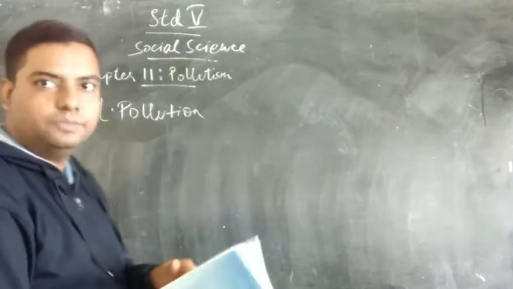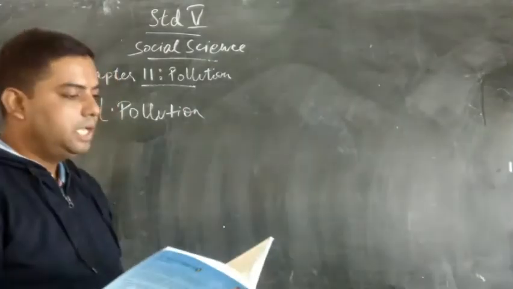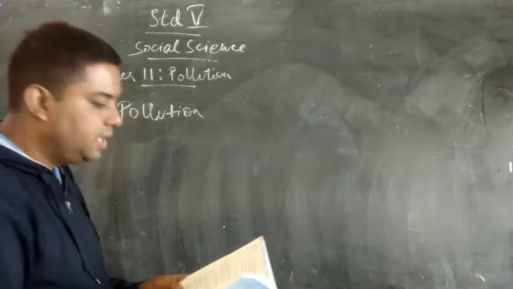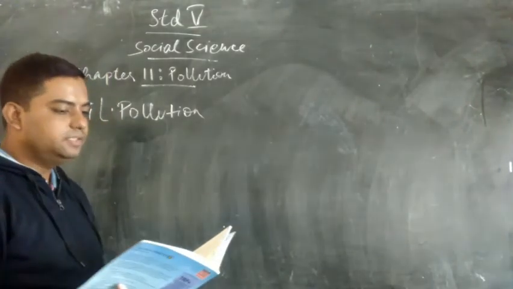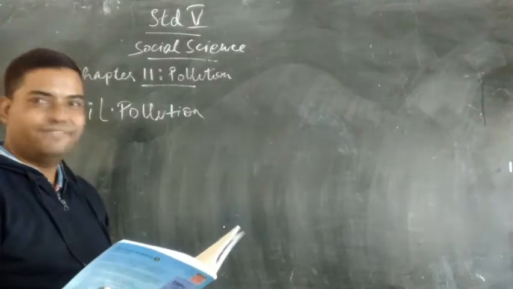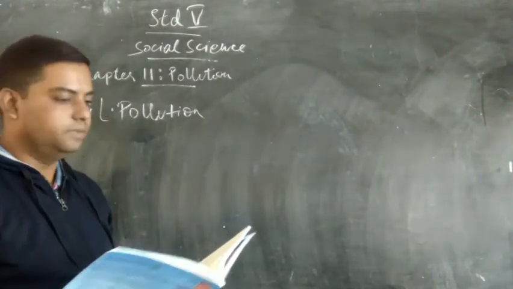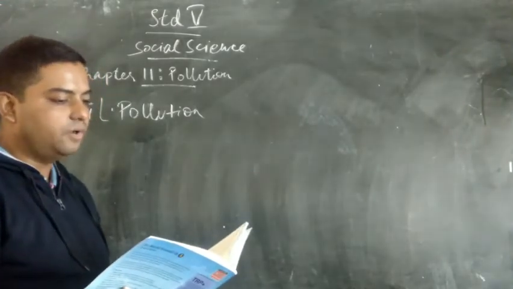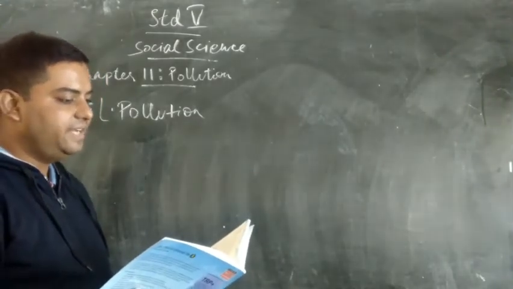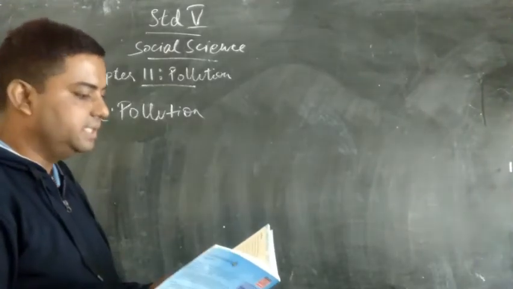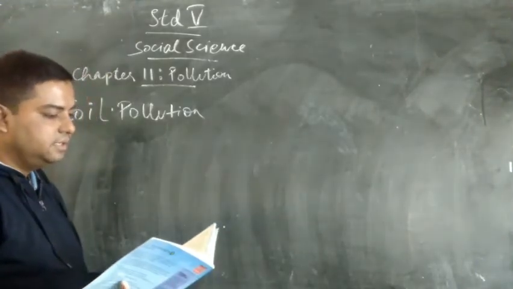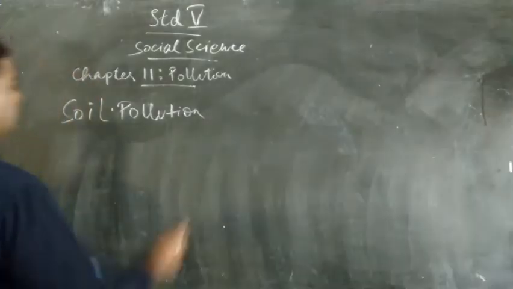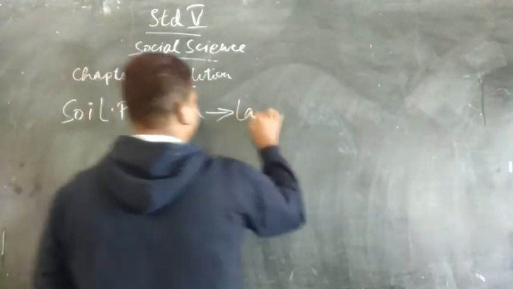So let's see what is soil pollution all about. Soil pollution is also known as land pollution. It happens when pollutants cause soil to become infertile or unusable. Soil in volcanic areas and oil fields is often polluted by volcanic activity and minerals. This is why these areas have no vegetation.